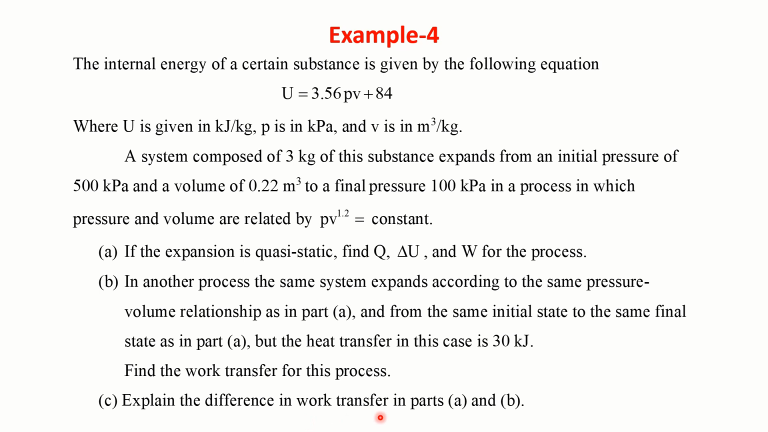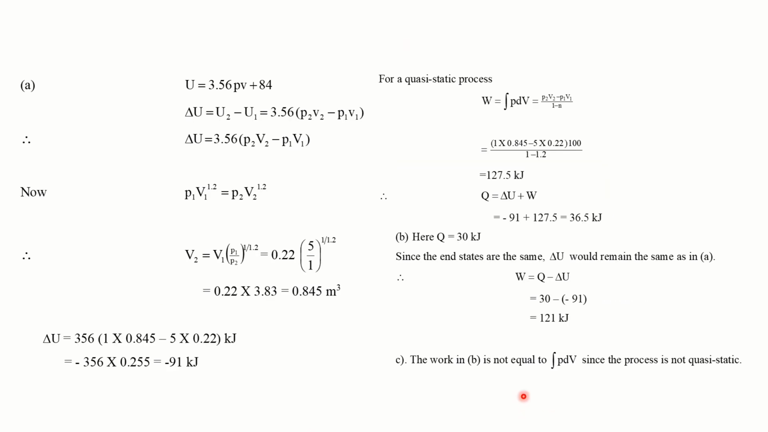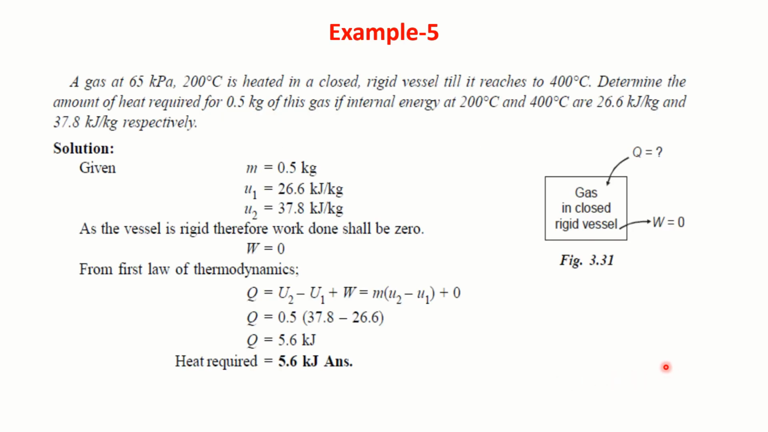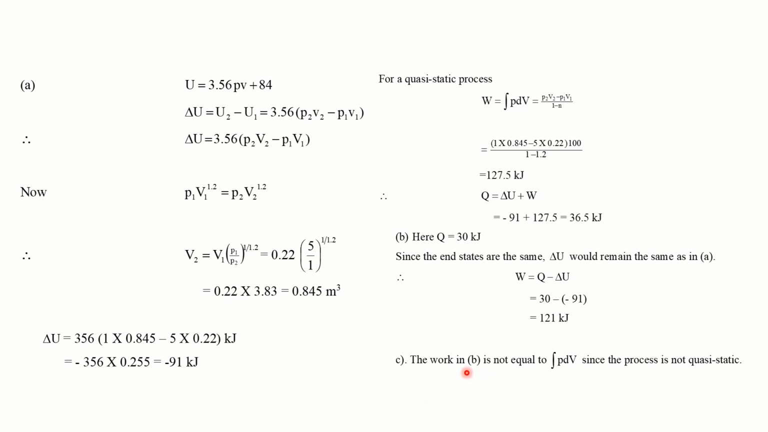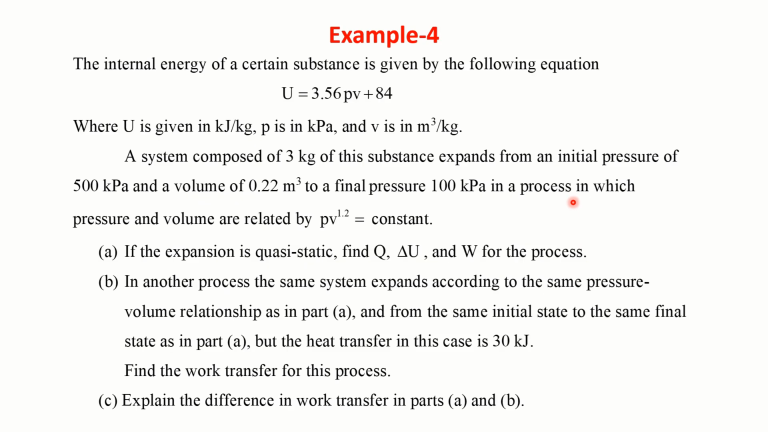Explain the difference in work transfer in part A and part B. The work in part B is not equal to integral PdV since the process is not a quasi-static process. I have not found it out like this. So that is what the difference is.